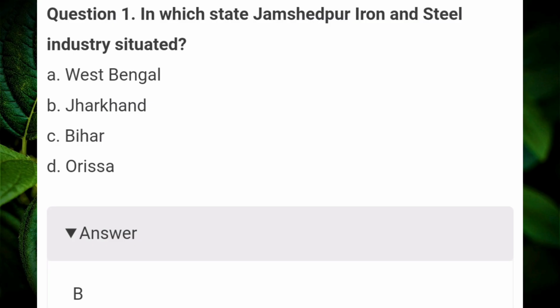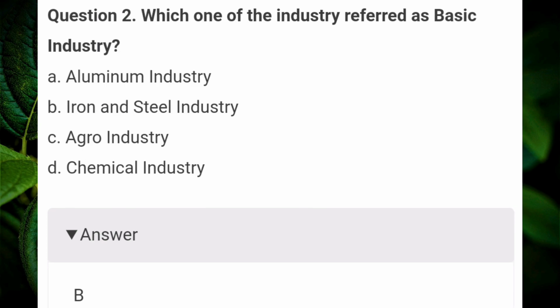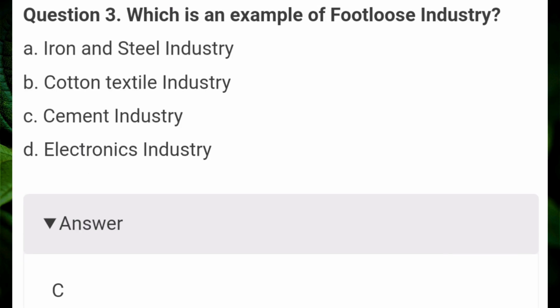In which state is the Jamshedpur iron and steel industry situated? Answer B. Jharkhand. Which one of the industries is referred to as a basic industry? Answer B. Iron and steel industry. Which is an example of a footloose industry? Answer C. Cement industry.